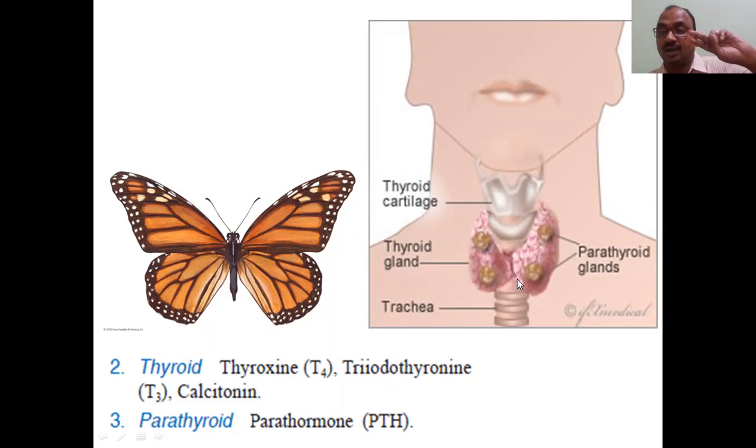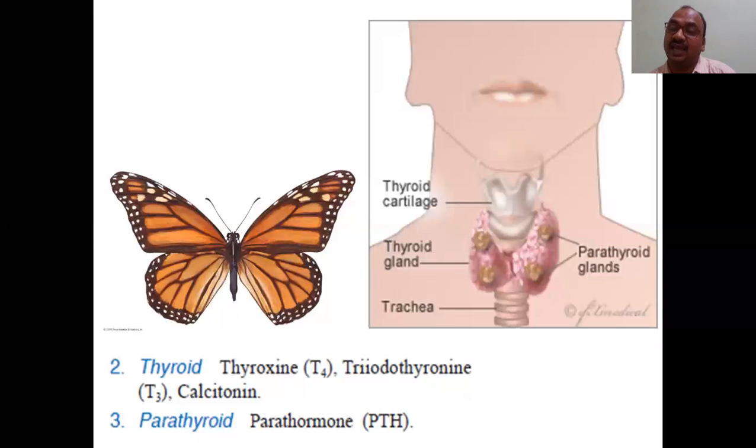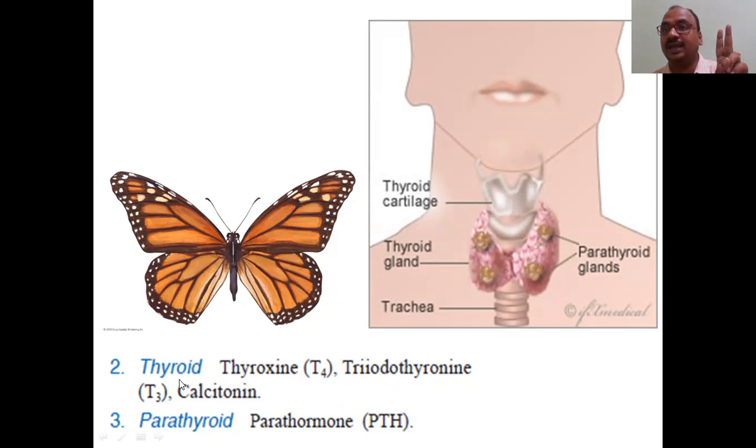But keep in your mind, in the pituitary gland the anterior lobe secretes separate hormones and the posterior lobe secretes separate hormones, whereas in the thyroid gland it is not like that. The entire thyroid gland secretes two hormones, thyroxine and triiodothyronine, collectively called the thyroid hormone.